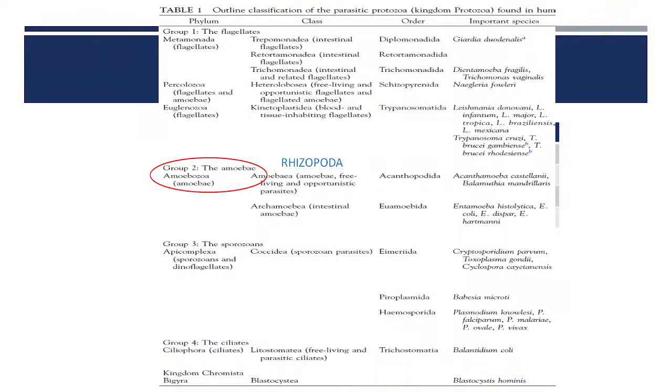What does Acanthamoeba cause? Anyone? CNS infections? Not yet. Acanthamoeba causes a severe form of meningoencephalitis in which the patient almost always dies.